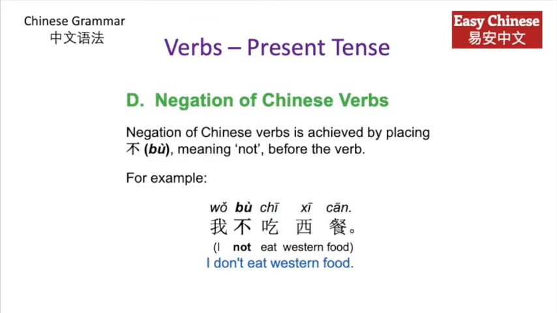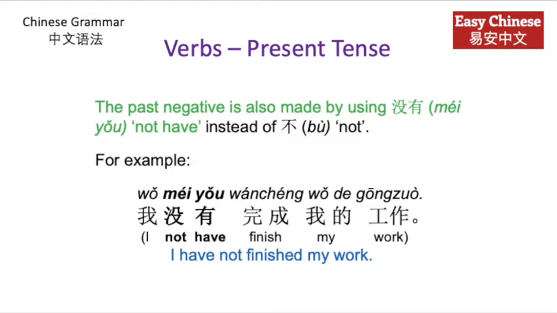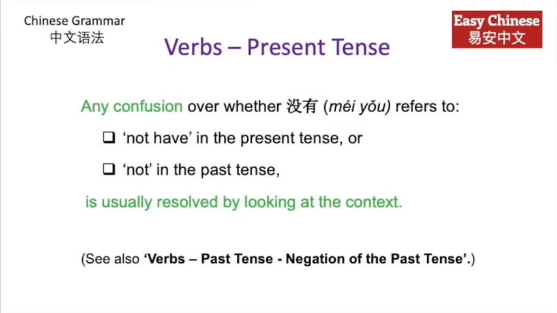The negation of Chinese verbs is achieved by placing 不, meaning not, before the verb. For example, 我不吃西餐. I don't eat Western food. There is one exception to this rule, however. The verb 有, to have, is negated with the particle 没, meaning not. 我没有钱. I don't have money. The past negative is also made by using 没有, not have, instead of 不, not. For example, 我没有完成我的工作. I have not finished my work. Any confusion over whether 没有 refers to not have in the present tense or not in the past tense is usually resolved by looking at the context.